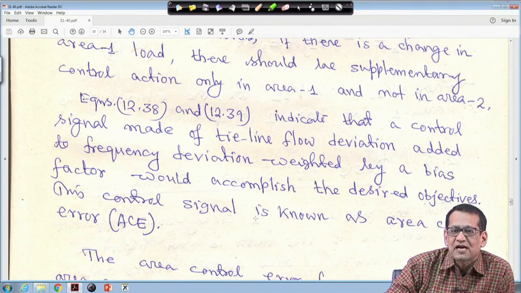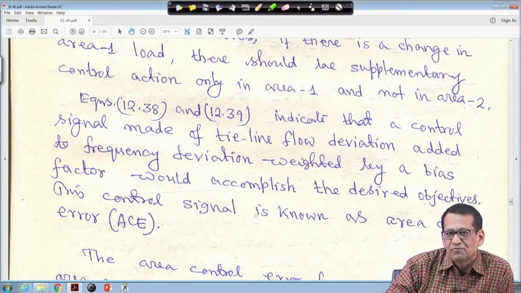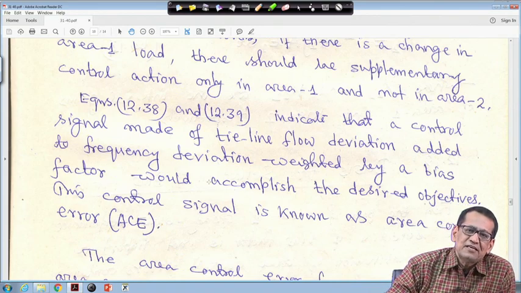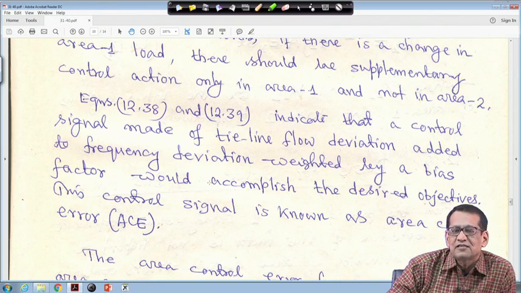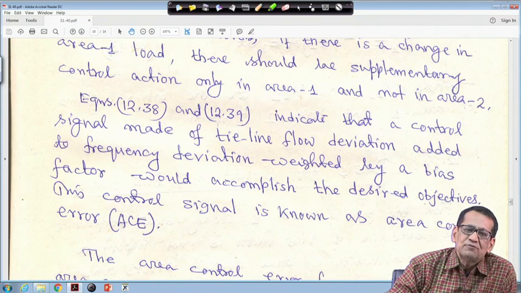During the dynamic, transient period it will act, but at steady state, if any load changes occur in area 1, area 1 generation must accommodate that, and there should not be any power generated by the generators of area 2. That means, at steady state, generation of area 2 will be 0,